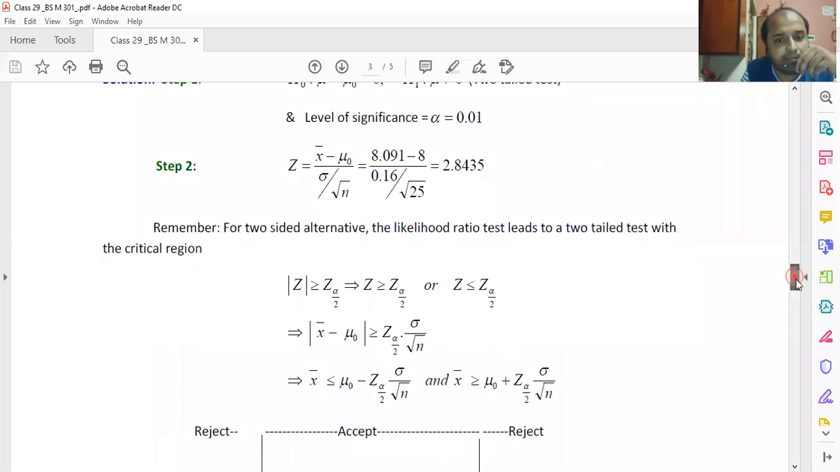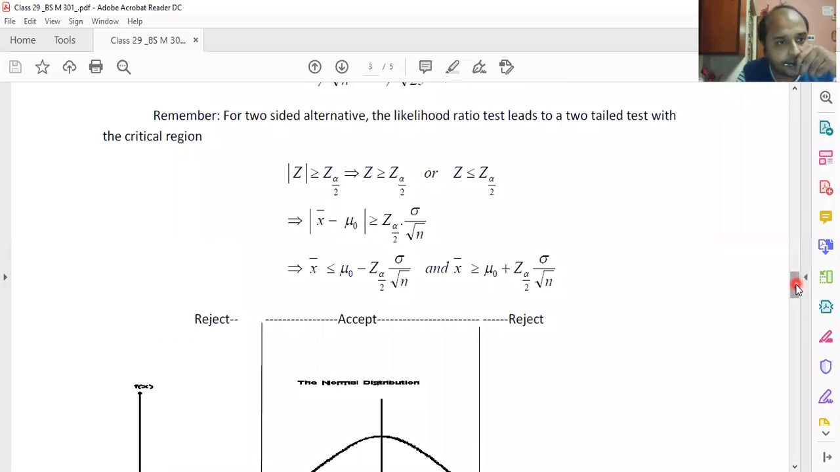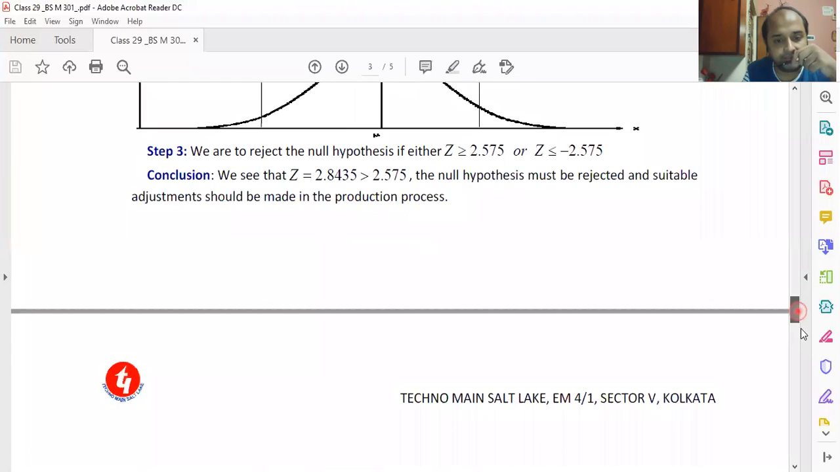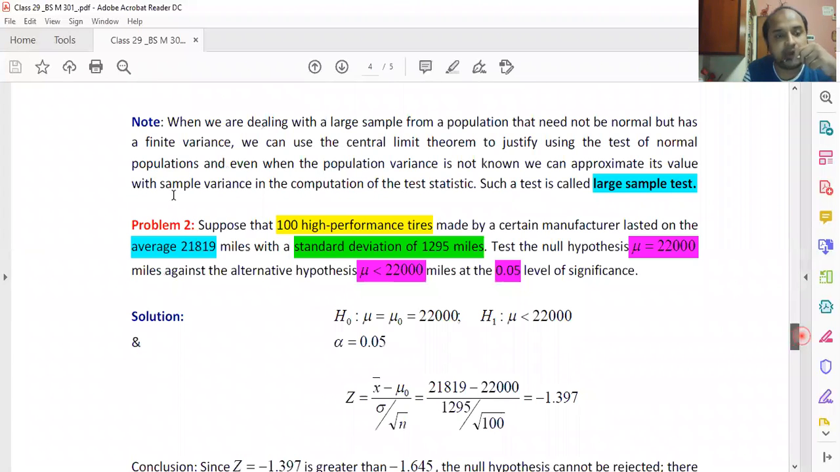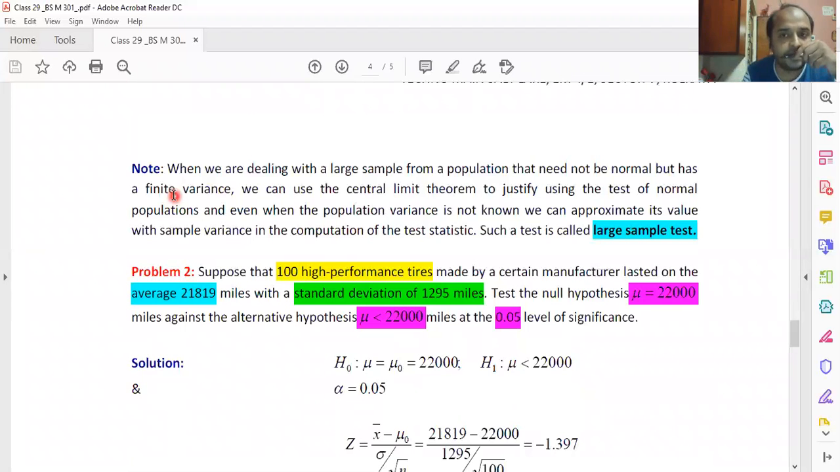I know that some parts of this particular problem are not clear to you, but as the classes progress, and tomorrow I am going to take a class, then gradually you are going to get the essence of it. So don't worry, you just get to know how this hypothesis testing is being done. Okay. Before the second problem, there is a note for you and it is a very important note. Let me read the note.